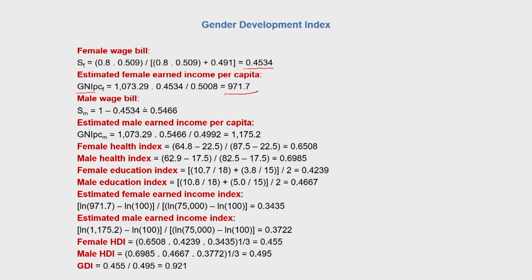The male wage bill or SM is 0.5466, and then GNI per capita for males, which is 1175.2. If you note here, the GNI per capita for females is substantially lower than that of GNI per capita for males. So what does this mean?